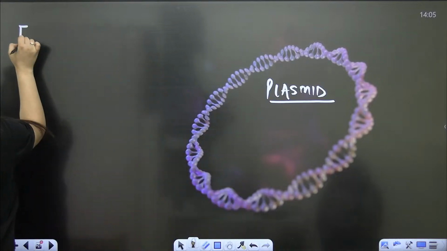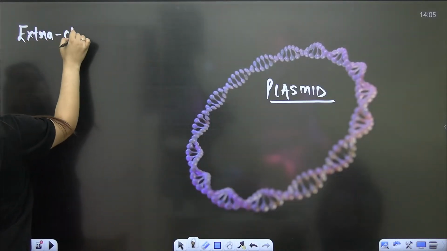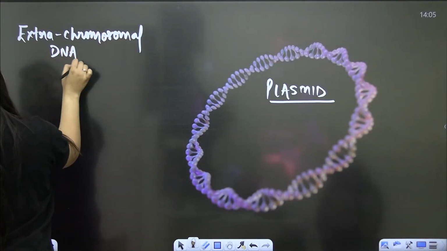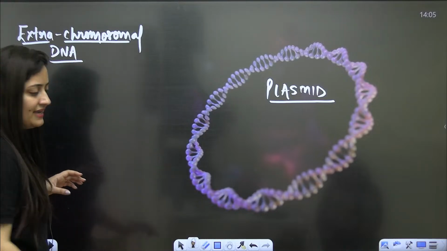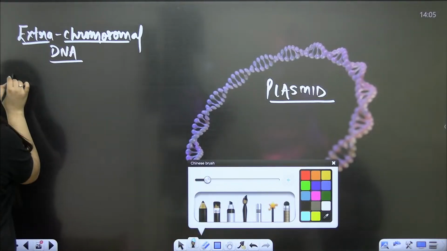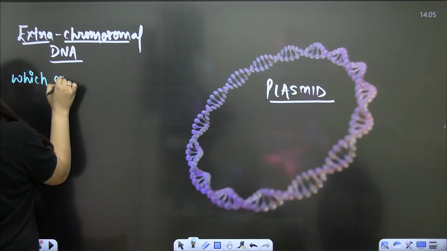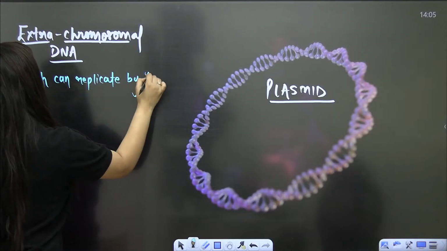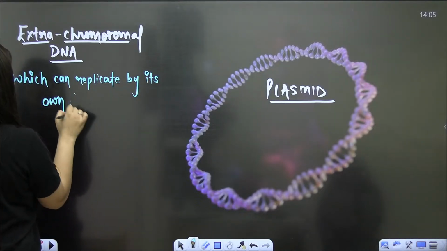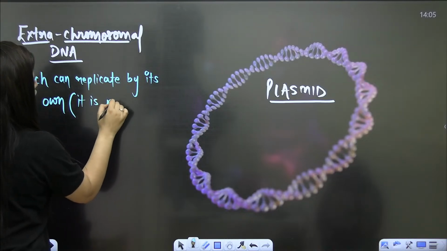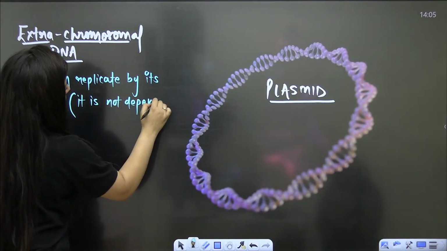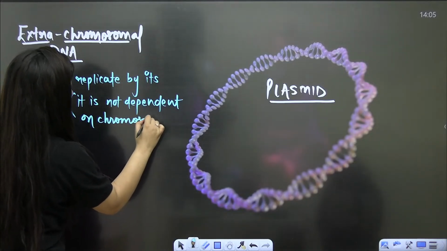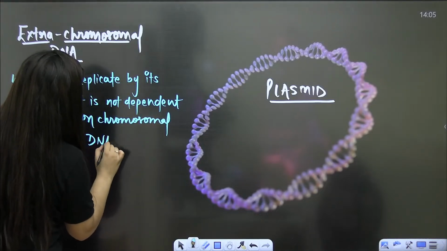So we also call it extra chromosomal DNA. It is not just the chromosomal DNA in bacteria, it is also having extra chromosomal DNA, which can replicate on its own. So basically it is not dependent on chromosomal DNA for its replication.